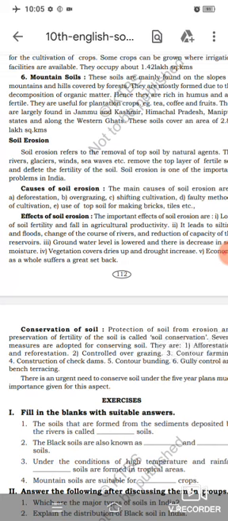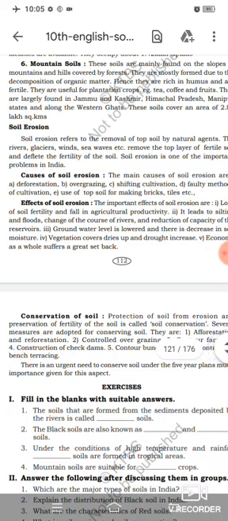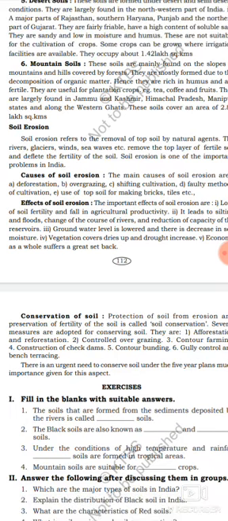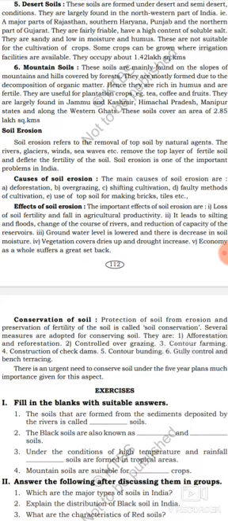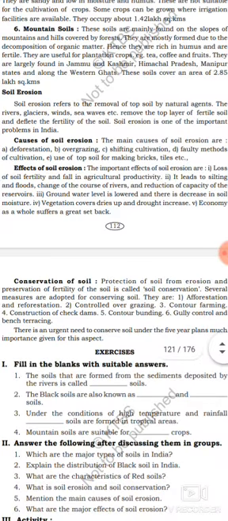They are largely found in Jammu and Kashmir, Himachal Pradesh, Manipur states and along the Western Ghats. Got it? Where will we see mountain soils? In Jammu and Kashmir, Himachal Pradesh, Manipur states and Western Ghats. We can see mountain soils there. Totally the mountain soil covers an area of 2.85 lakh square kilometers in India. Got it? Let's see now soil erosion, which is important.